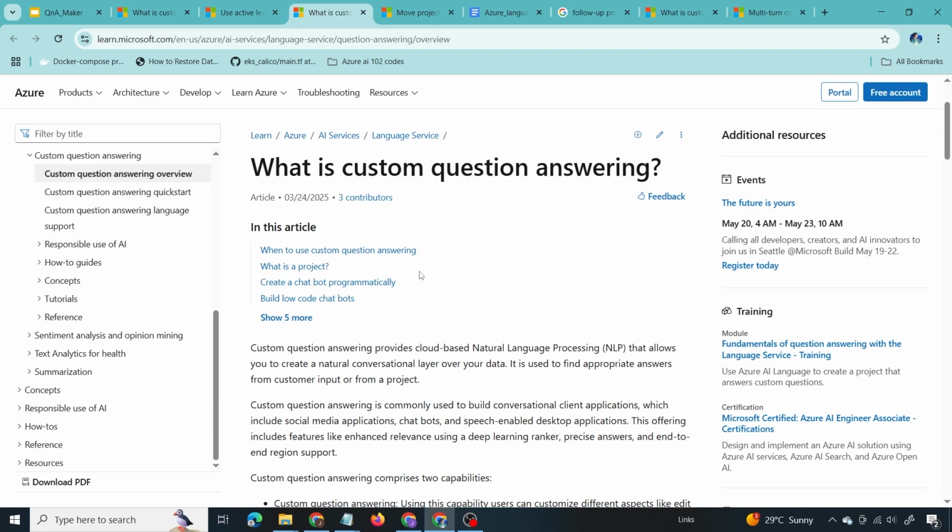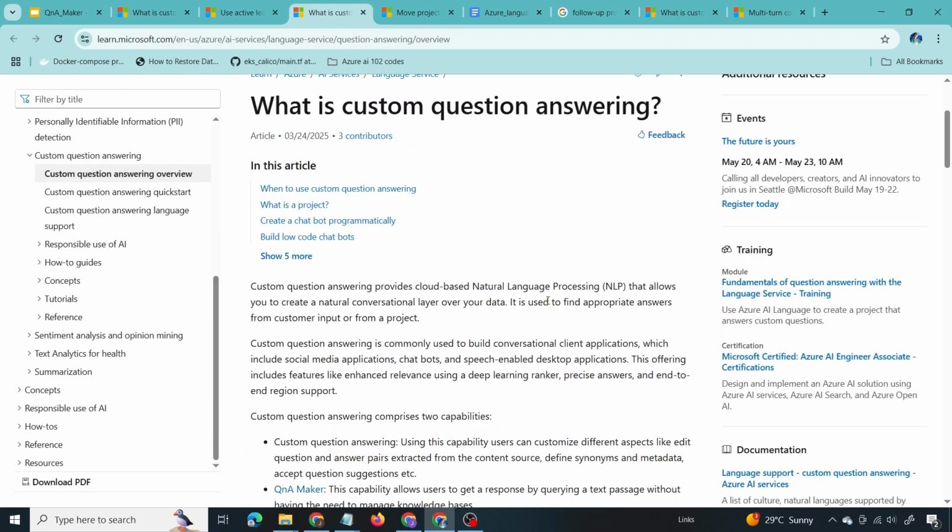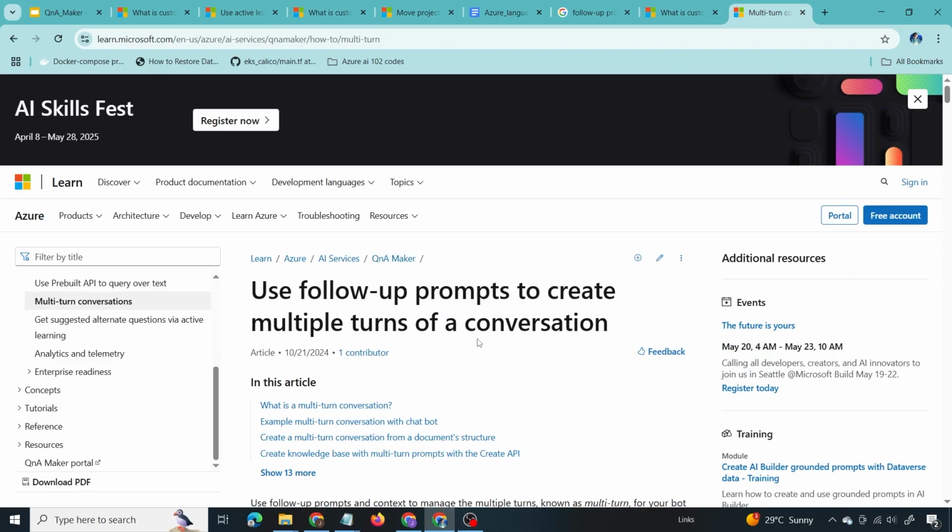So what is custom question answering? It is used for natural language processing, which allows you to create a natural conversational layer over your data. It is used to find appropriate answers from the customer input or from a project. So we ask questions to the model and it will provide appropriate answers based on the training data. That is what a custom question answering model is. Now, use follow-up prompts to create multiple turns of a conversation.